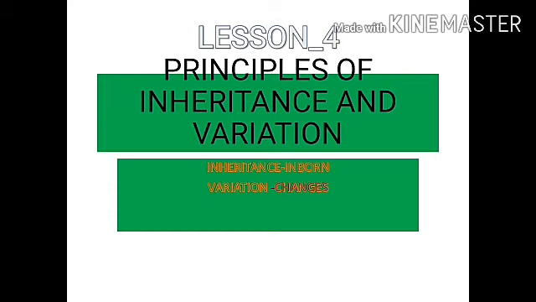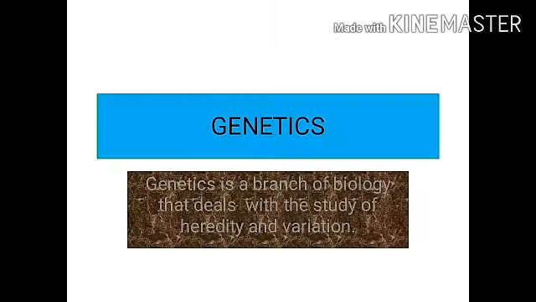What is inheritance? Inheritance means inborn. Inborn are the characters received from the parents. And what is variation? Variations are the changes. These variations are brought through the gene, as a character received from the maternal mother and paternal father by the exchange of gene. So we can observe the progeny, or offspring, or young one, with different characters from the parent. Now let us see what is genetics.